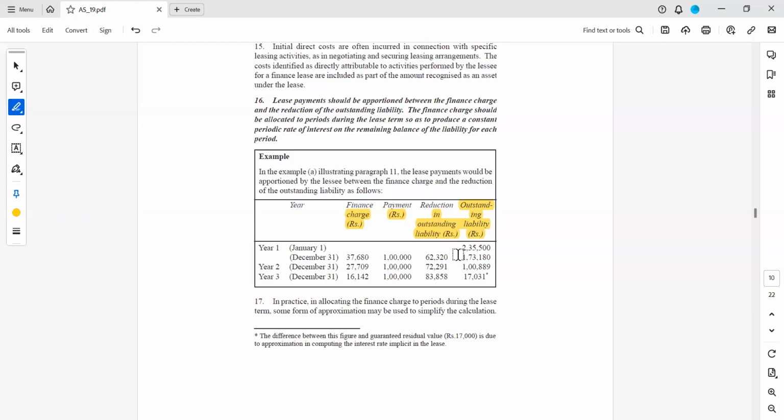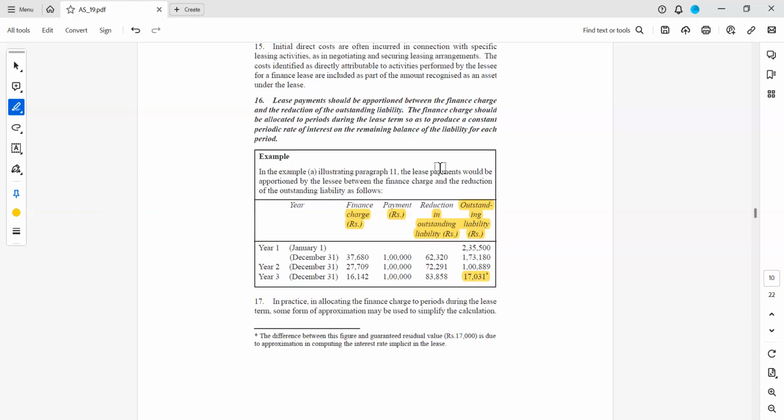Here you are recognizing the liability after considering the interest for that particular year, and that interest amount you are charging to P&L, and this amount you will be taking to the balance sheet carrying amount. And you see here, the balance at the end of the year is 17,031. This is nothing but the residual value which we have considered in our calculation for the discounting factor and present value. So there is a liability standing at the end of the third year, 17,000. It is again for rounding purposes that the difference is there.